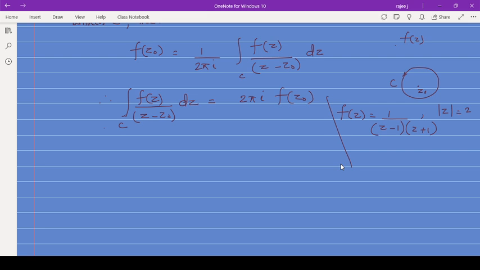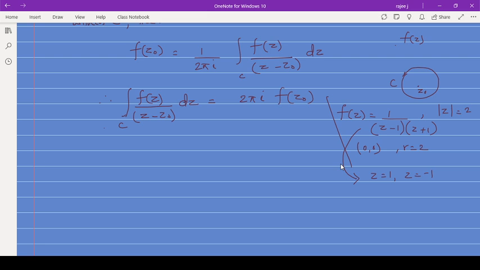Mod of z equal to 2 means a circle with center 0, 0 and radius 2. From here you will get z equal to 1 and z equal to minus 1 as two points where the function is not analytic. When you put z equal to 1 or z equal to minus 1, the denominator becomes 0, so the function is not analytic there.